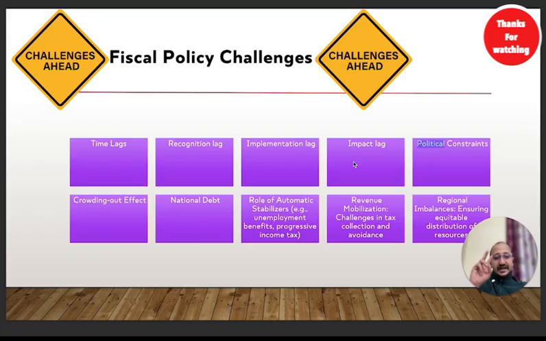Why? See, it will take 2 months to pass. Who will pass it? Parliament. So first of all, there is a time lag. Approval needs at least 2 months. Then once it is approved, implementation also takes a lot of time. The money is distributed to all departments, then the money from the departments goes to people. The penetration is very slow, and then you will see the impact after 6 months or 1 year maybe, or after 8 months. Such a long time, guys.